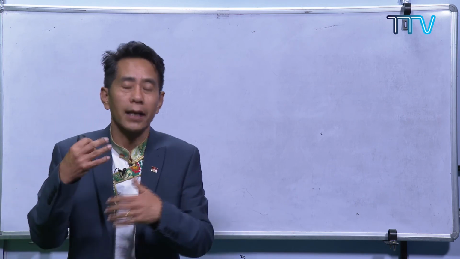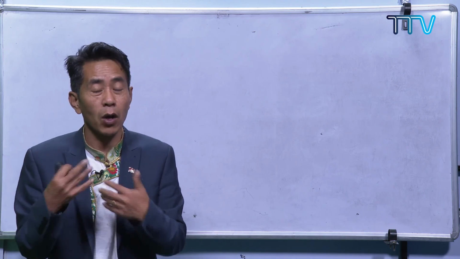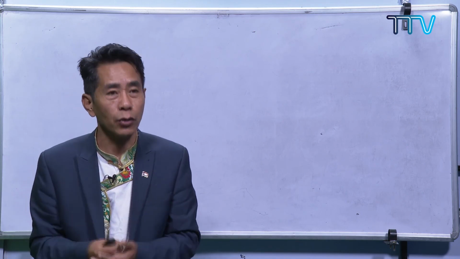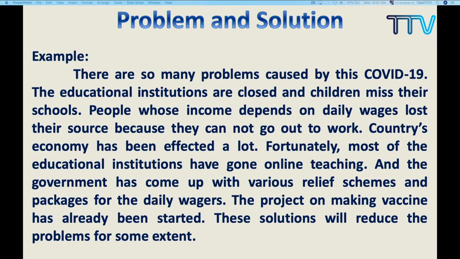So that's why the writer is trying to put up some solutions. Each and every problem has a solution. Now these are the solutions. You got it? Now, just like the previous exercise, I want you to identify some of the clue words or signal words. Did you get some idea what the signal words related to problem solution are?